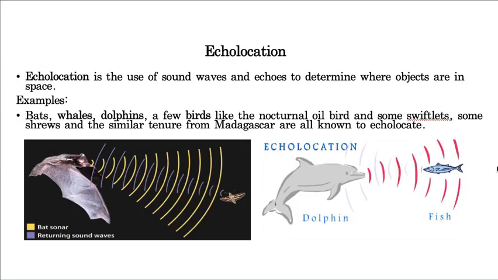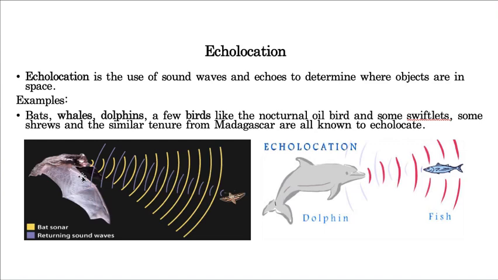Now, echolocation. Echolocation basically means detecting any object with the help of sound waves. So sound waves help them. For example, some organisms are nocturnal. Nocturnal means they are active during night time. So at night time there won't be any light, but still they are able to detect objects. For example, the bat.